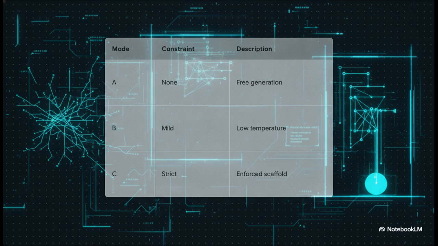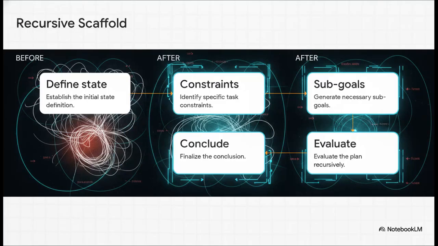And finally, Mode C, where we enforce a strict structural scaffold on the entire reasoning process. In Mode C, this specific scaffold forces the model through a relentless strict loop. There's no skipping to the end here. It literally has to define the state, identify the constraints, generate its subgoals, evaluate those recursively, and only then is it allowed to conclude. It's totally locked into this logical pathway.